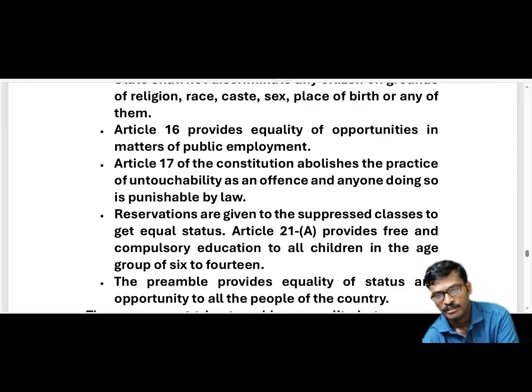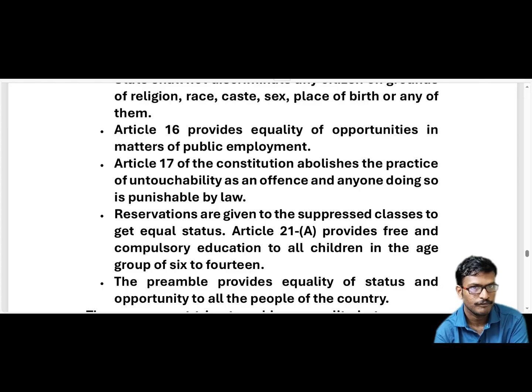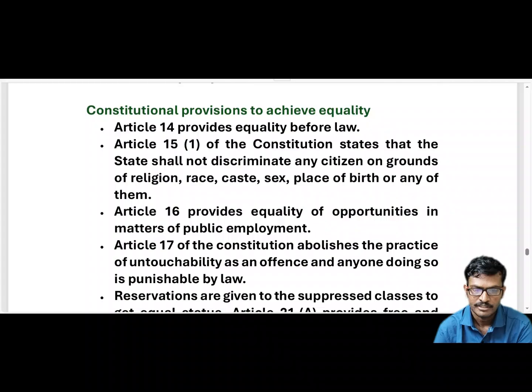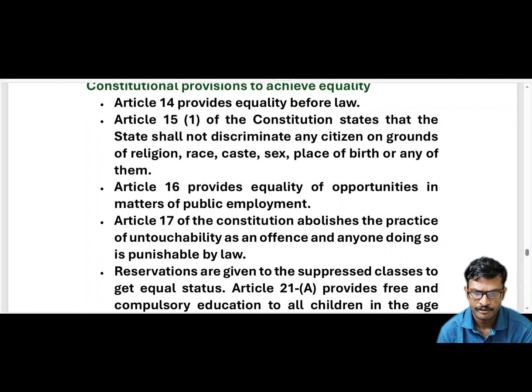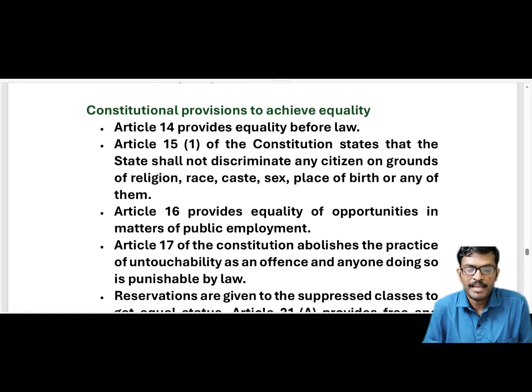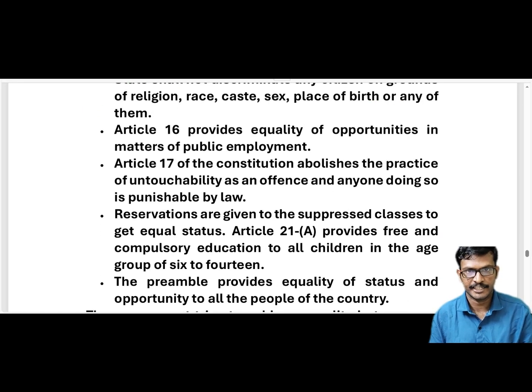According to Article 14, equality before law, we have discussed, no? Equality before law. Article 14 provides equality before law and Article 16 provides equal opportunity in matters of public employment. If you observe these two articles, equality before law means everyone is treated equally, and Article 16 is equality of opportunity in matters of public employment. In employment, everyone gets equal opportunities.